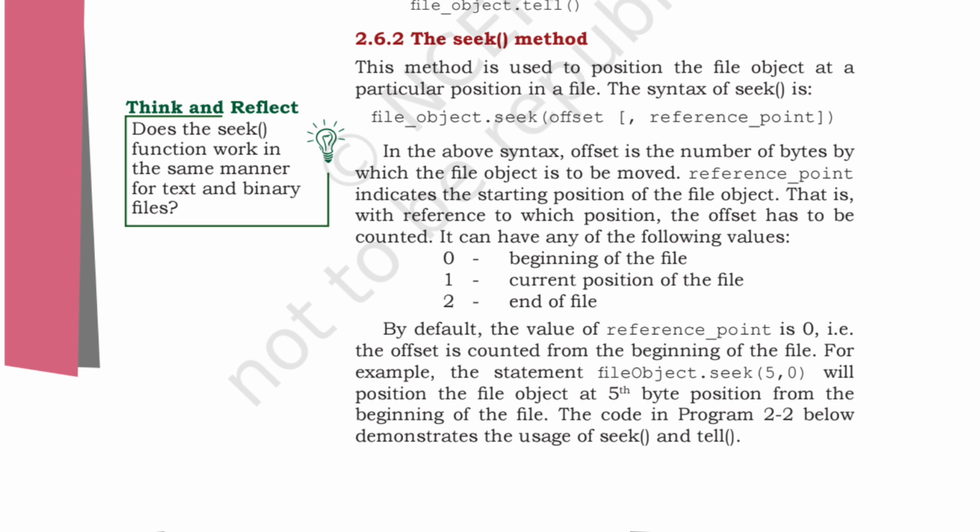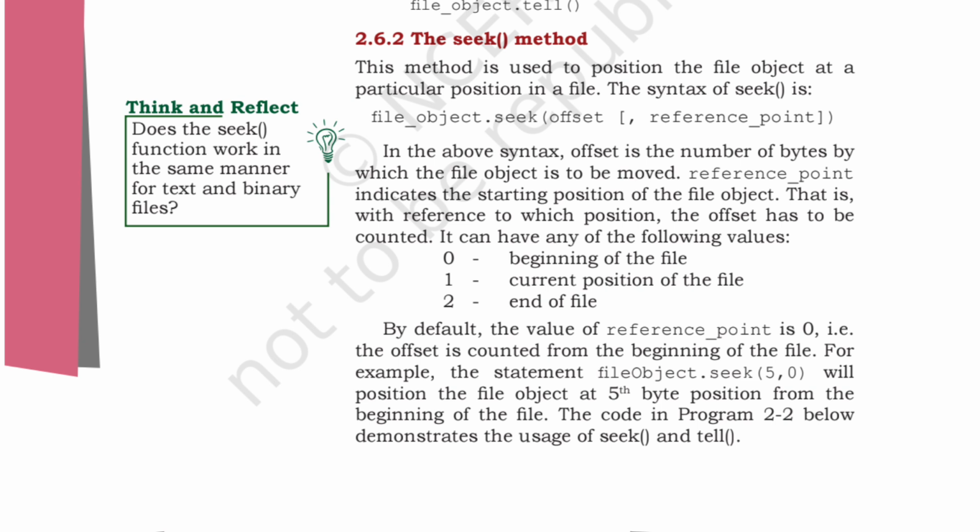Why is it 5,0? Because seek is, this is one of the examples. By default the value of reference point is 0, because it is the beginning of the file. That is, the offset is counted from the beginning of the file. For example, the statement file object dot seek 5,0 will position the file object at the 5th byte position from the beginning of the file.